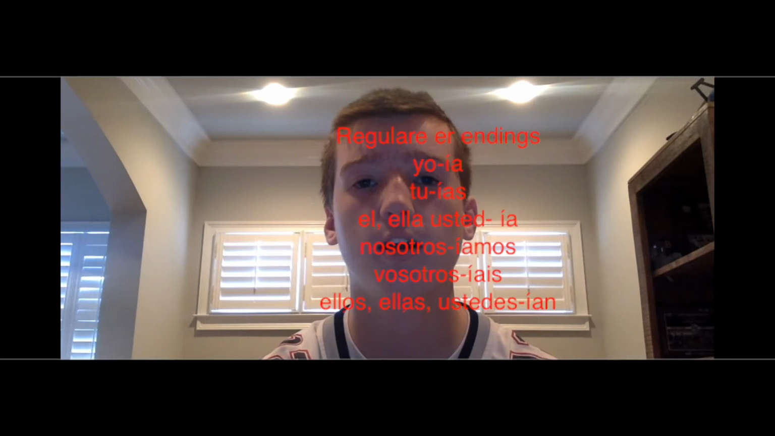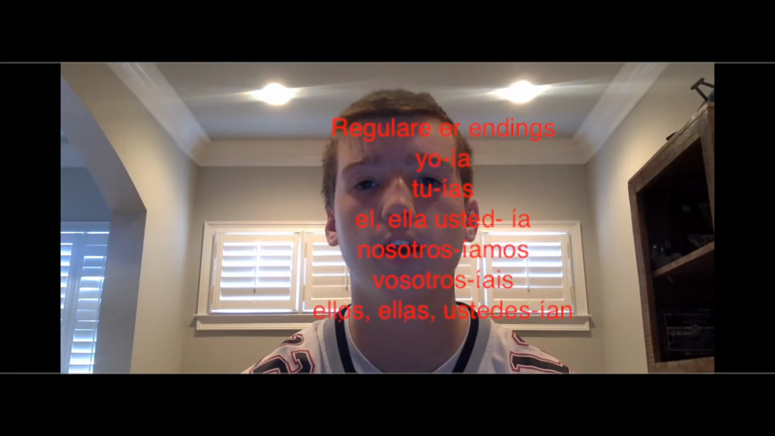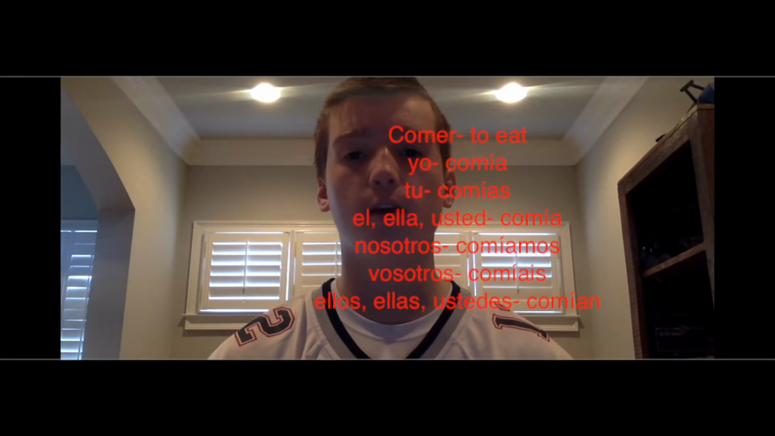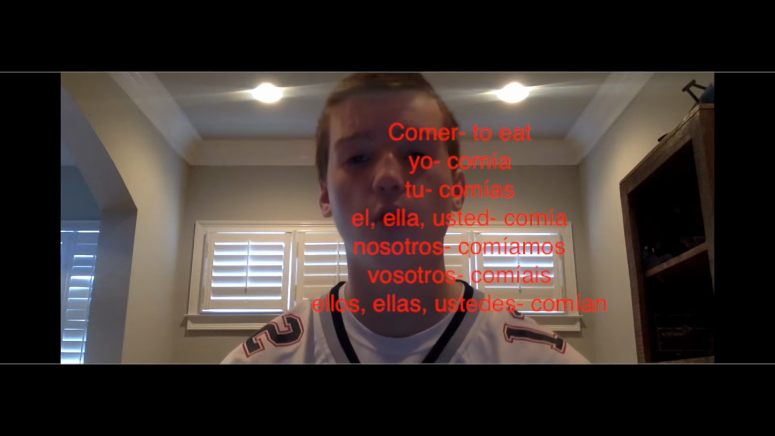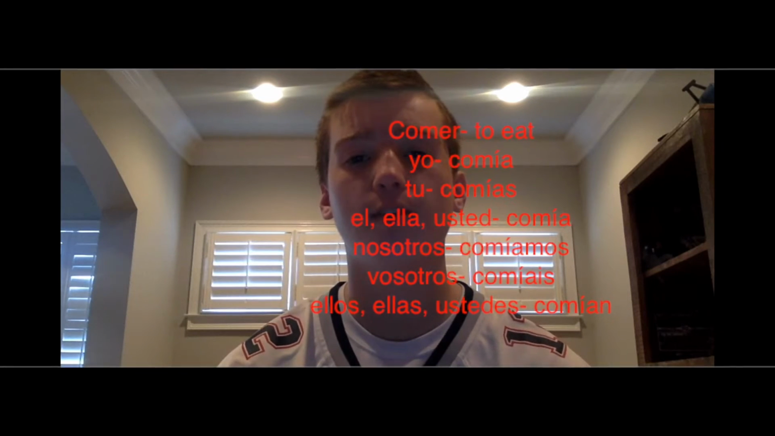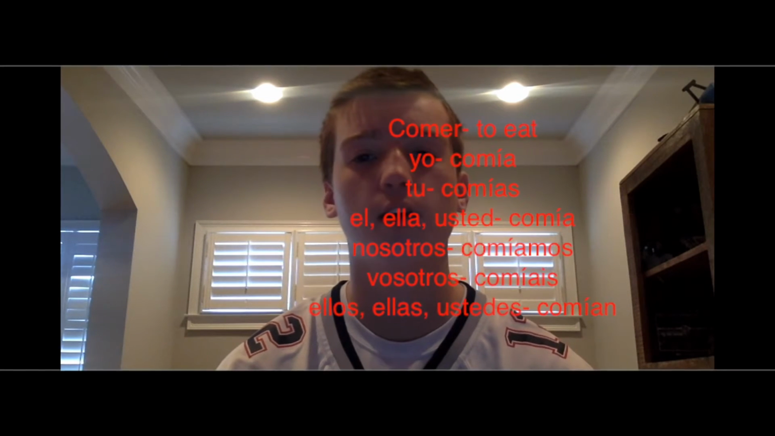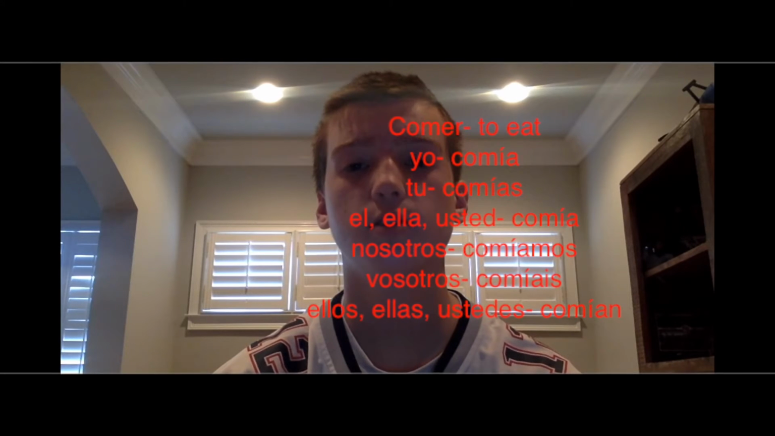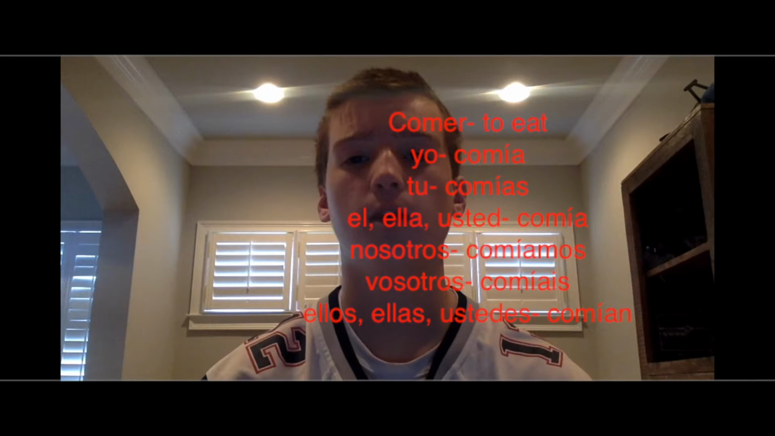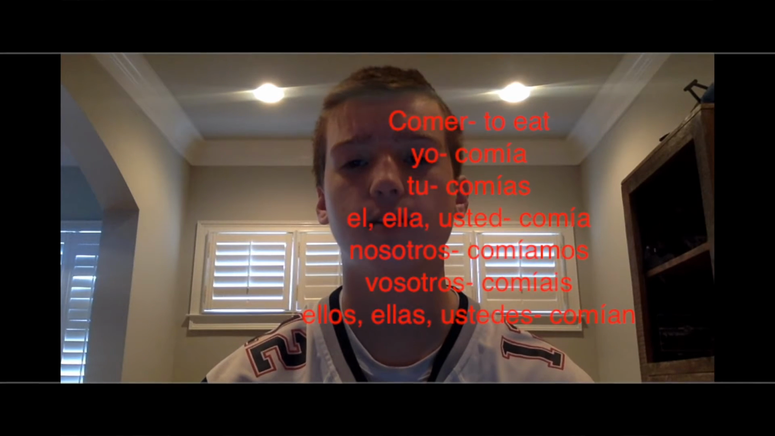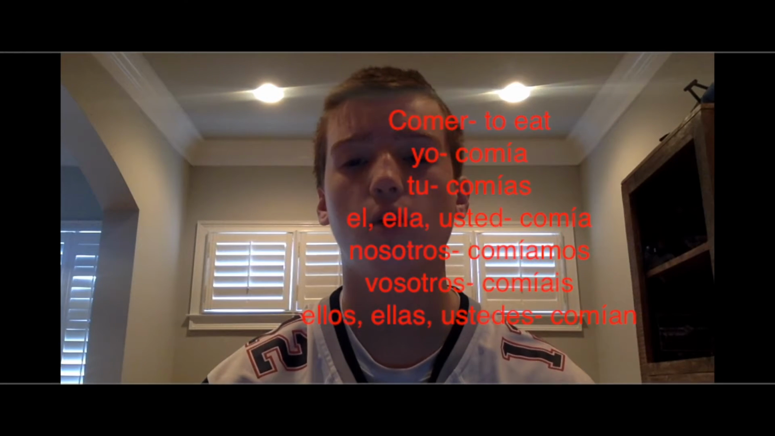The imperfect ER endings are ía, ías, ía, íamos, íais, ían. We will use comer as our example. The yo form is comía. The tú form is comías. The form for él, ella, and usted is also comía. For nosotros, it's comíamos. For vosotros, comíais. And for ellos, ellas, and ustedes, it's comían.